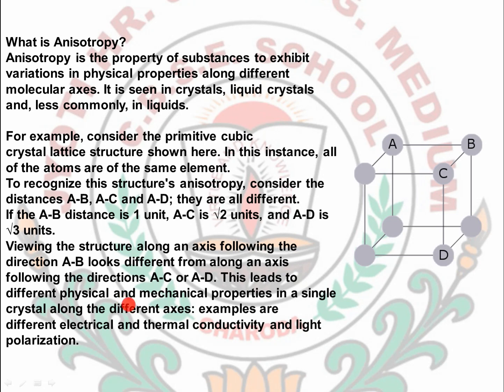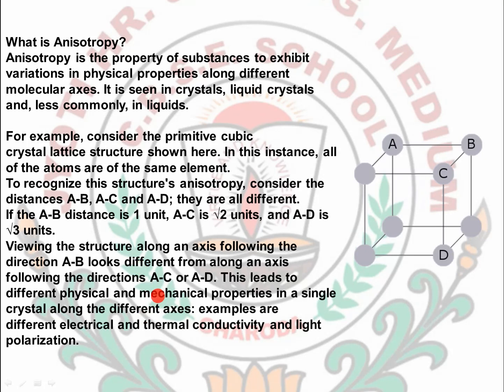This leads to different physical and mechanical properties being represented by the crystals there. Okay, for example, they will have different electrical or thermal conductivity or different light polarization power from different axes when light, electricity or thermal energy is given to this type of cubic crystals or lattices.